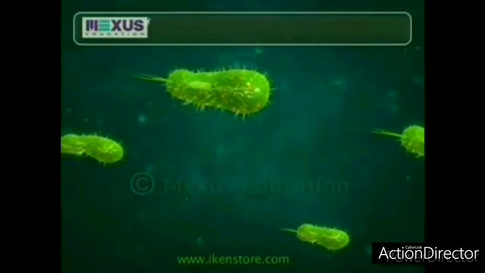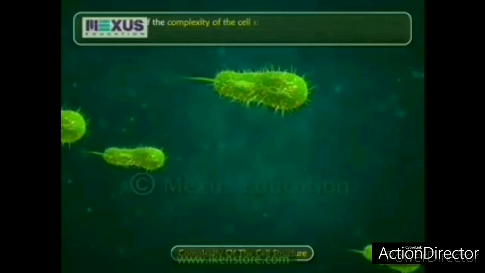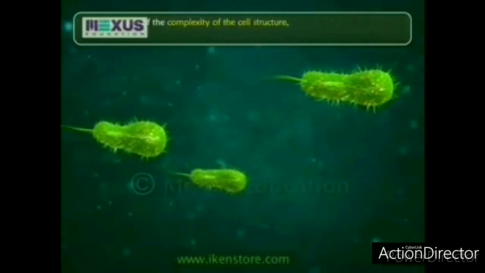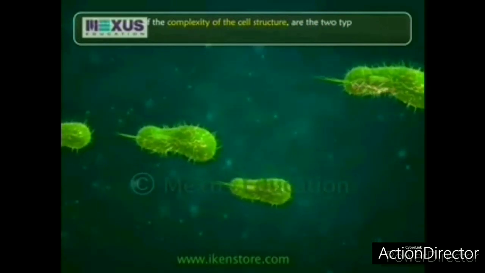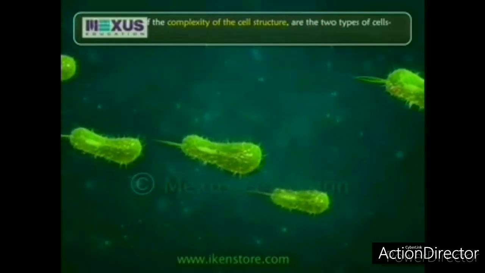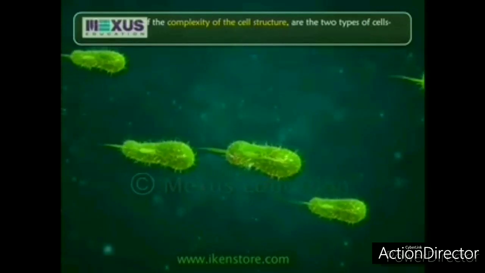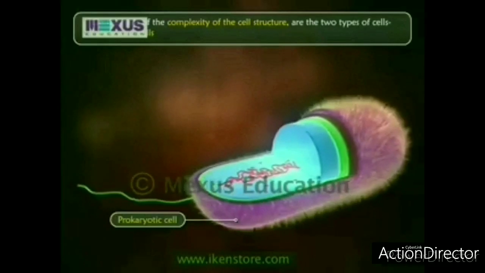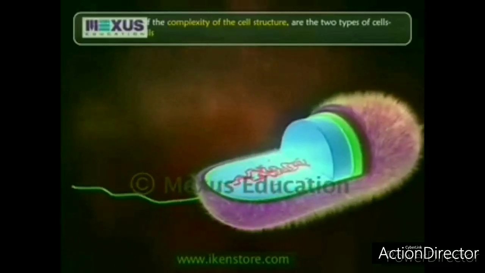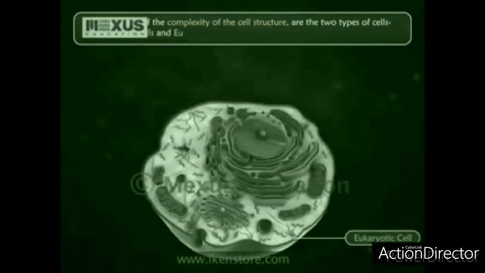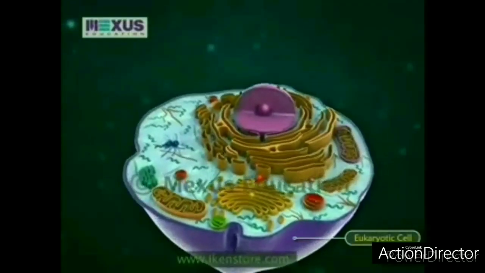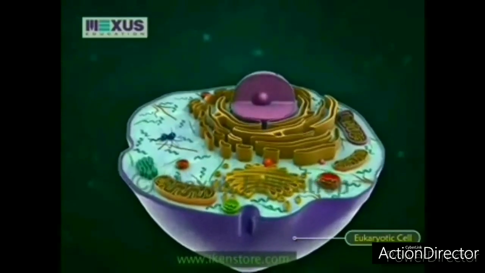The first one is the complexity of cell. The first type of cell is the prokaryotic cell, where they have no nuclear membrane, and also they do not have the well-developed cell organelles. You can see here there is no nuclear membrane present over here. The chromosome is freely floating. The second type of cell is the eukaryotic cell, where they have well-developed organelles along with a prominent nucleus.